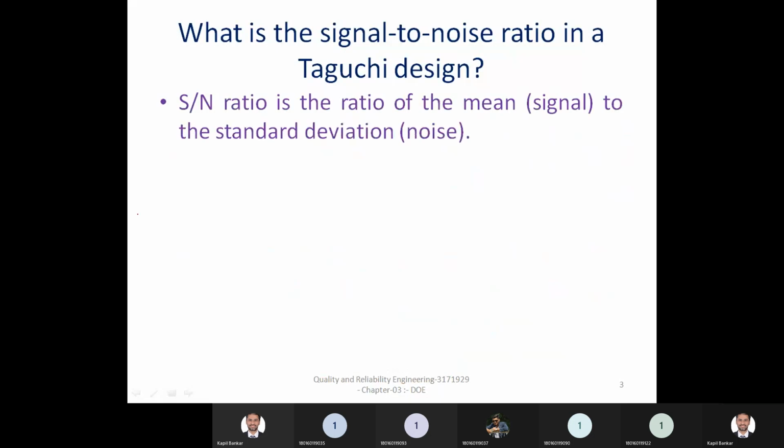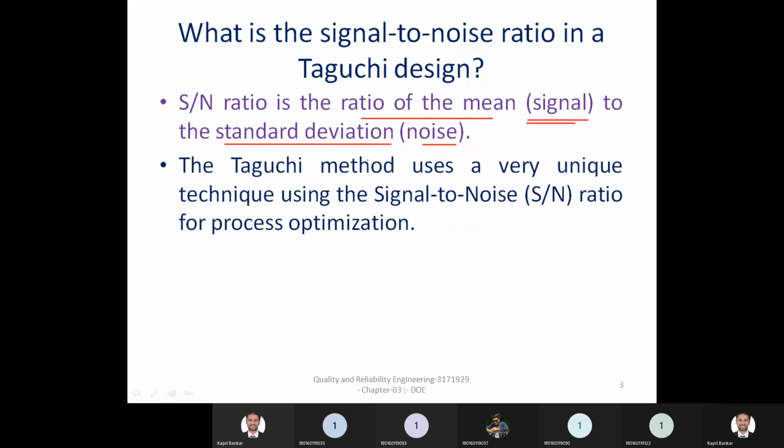Now, SN ratio is the ratio of mean, that is called signal, to the standard deviation, that is called noise. So it is the ratio between signal, or mean, to standard deviation. The effect of mean to the standard deviation is the ratio of SN ratio, or signal to noise ratio. In the Taguchi method, it uses a very unique technique, using the signal to noise ratio, for process optimization.